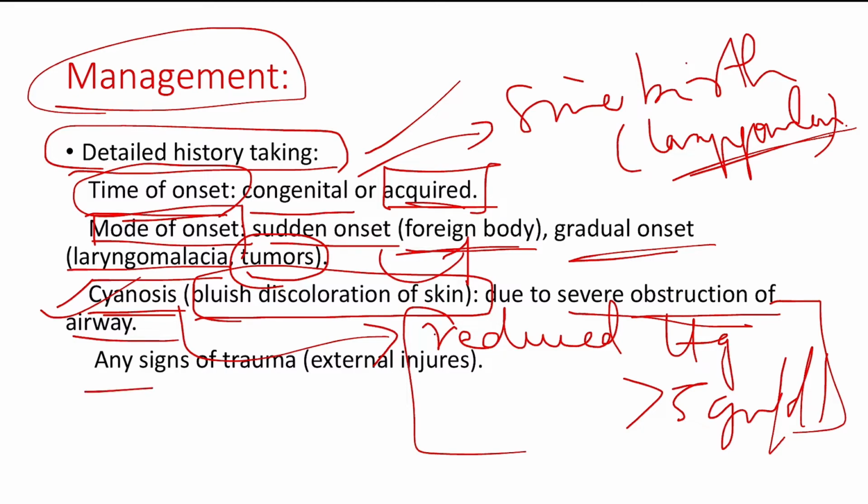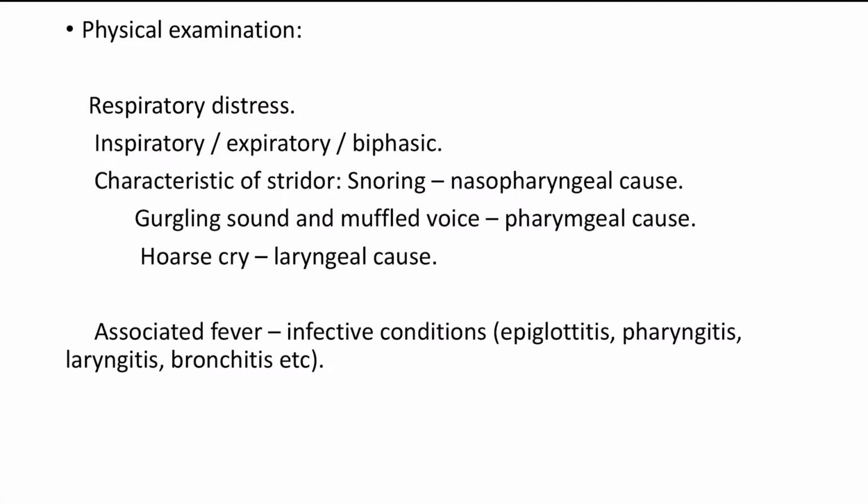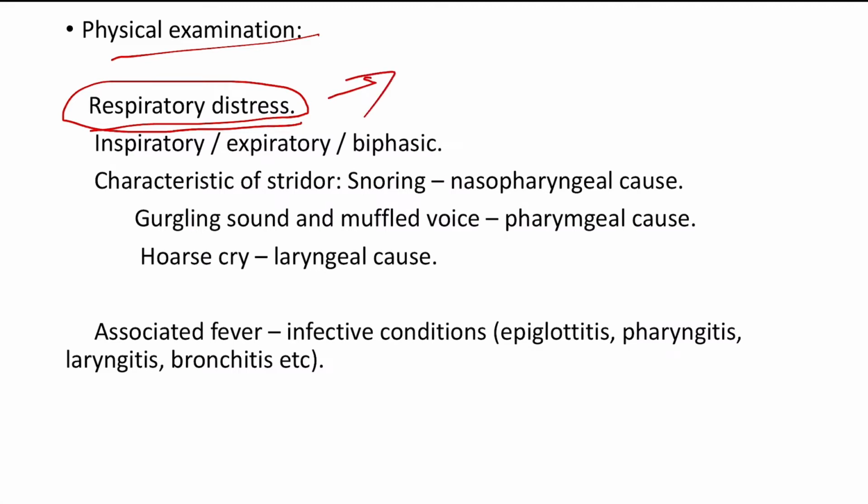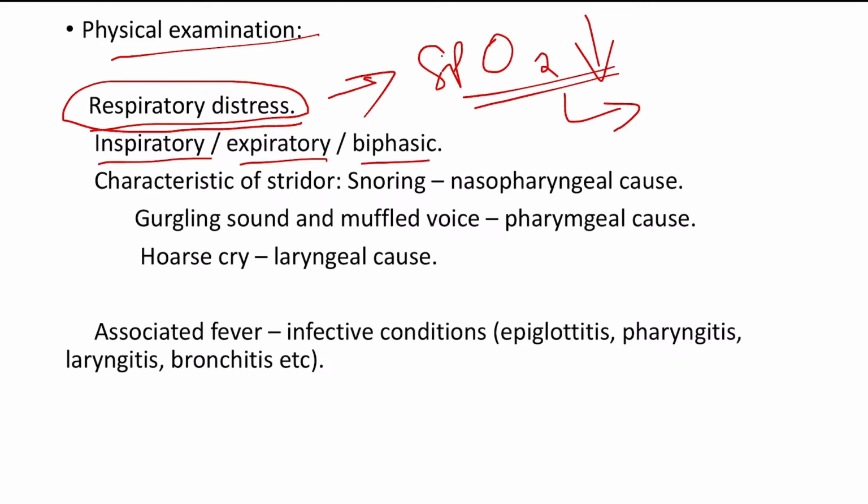Okay, and any signs of trauma you can visualize from the outside, that is external injuries. If it is present or not, you have to see. You should just know about the time of onset, mode of onset, and you can look for the signs like cyanosis as well. General examination, that is basically. Coming to physical examination, you can do, and respiratory distress, you have to look for the respiratory distress as well. And if you find the saturation, SpO2 drops, so if SpO2 is dropping, then you have to maintain the airway as well. Okay, so you have to find out whether it is inspiratory, expiratory, and biphasic,